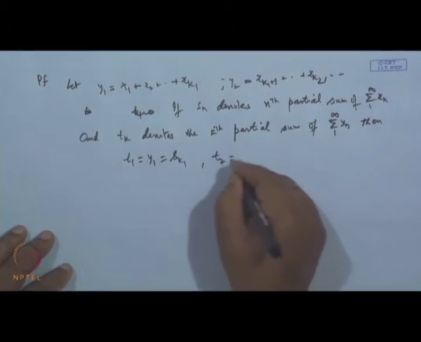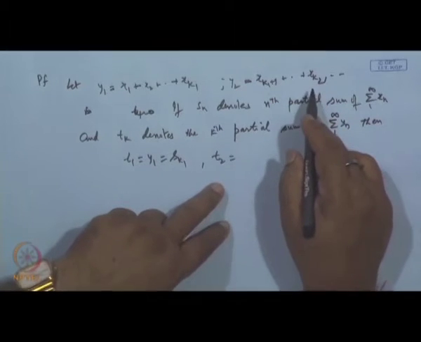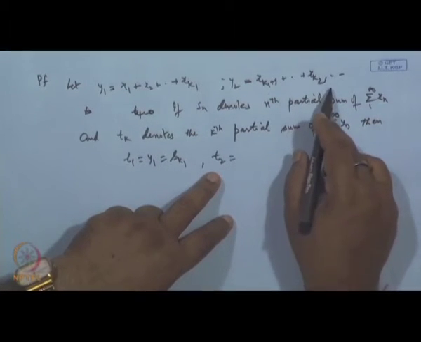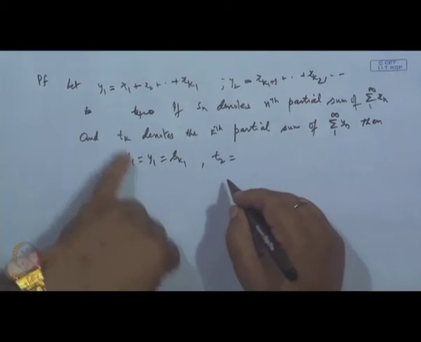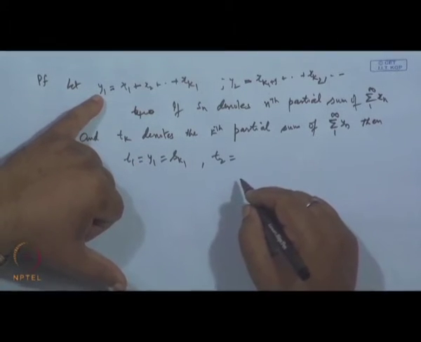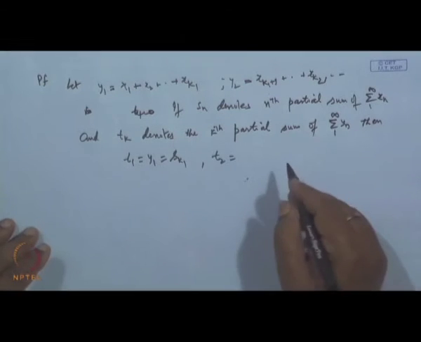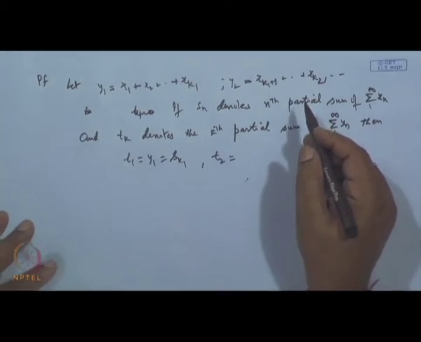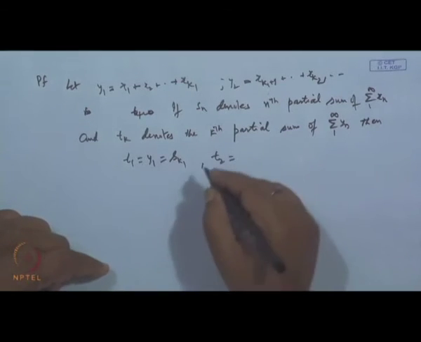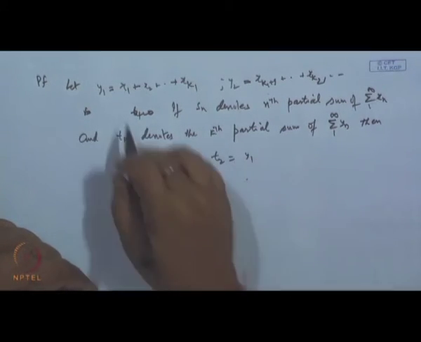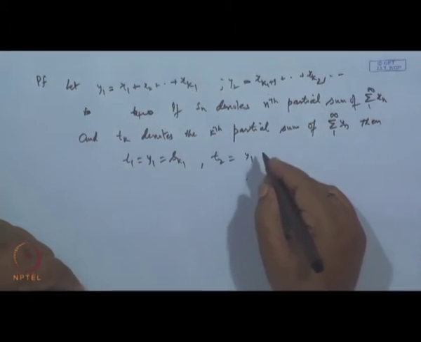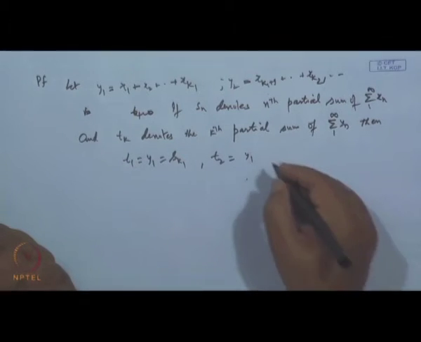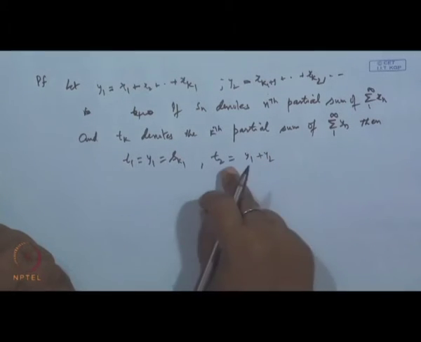Then T 2. T 2 is the second partial sum. Now, what is this term? This is starting from x k 1 plus 1 and so on. So when you are choosing this T 2 partial sum, it is equal to y 1 plus y 2, the first two terms.